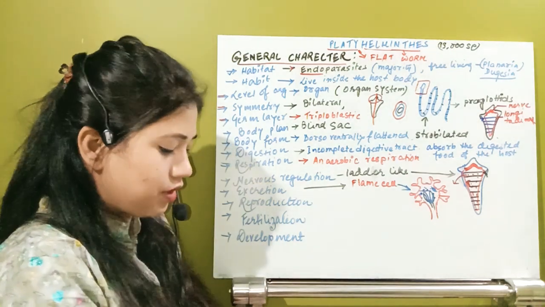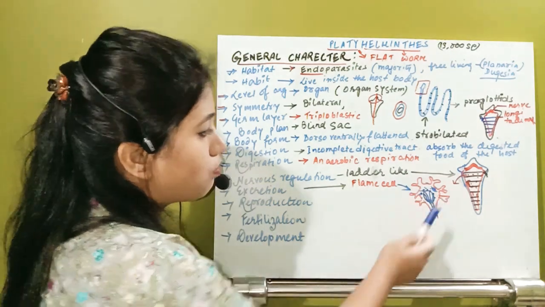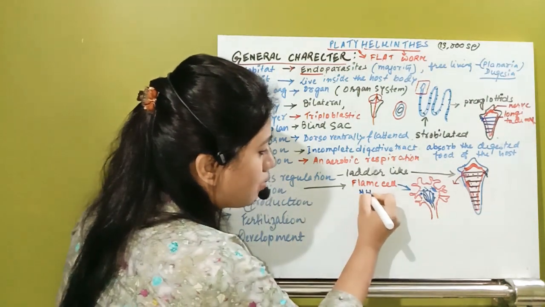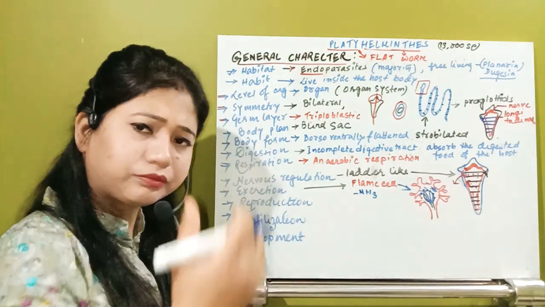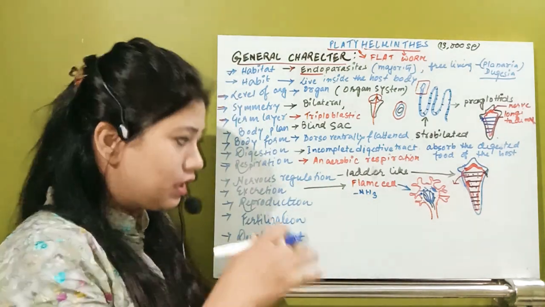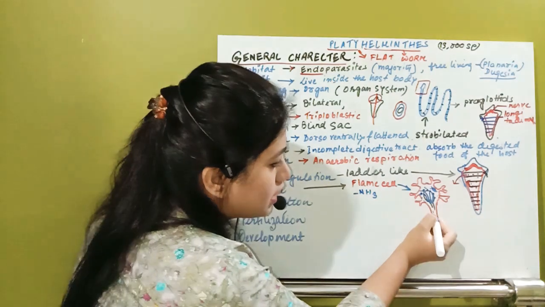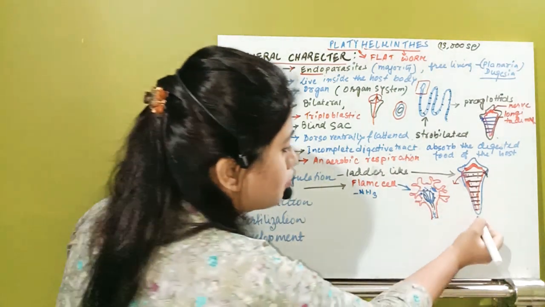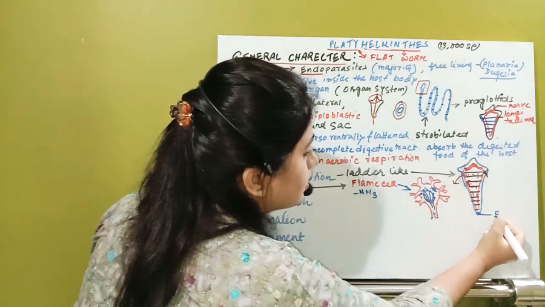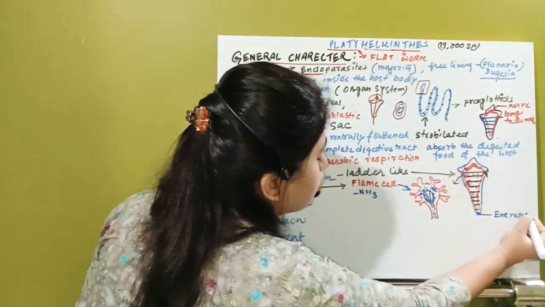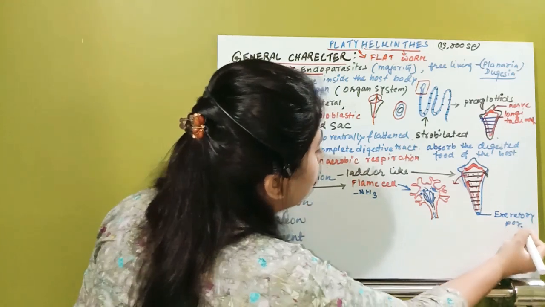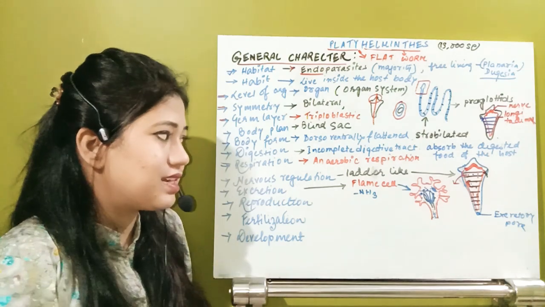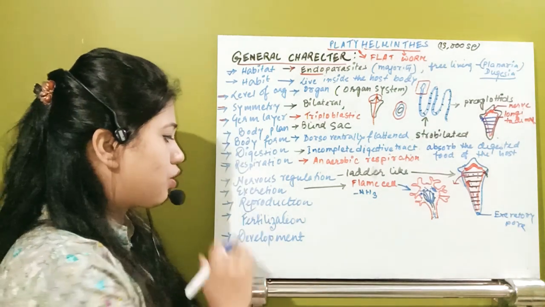So whenever that flame cell, with the help of this pseudopodia, collects the nitrogenous waste, that is ammonia. So ammonia is the nitrogenous waste. Okay, that ammonia is taken. Now this ammonia will be collected into a tube. So through this tube it will be removed outside through a pore that is known as the excretory pore. So with the help of the excretory pore, they will remove the nitrogenous waste product. So yes, that is the flame cell, the excretory organ.